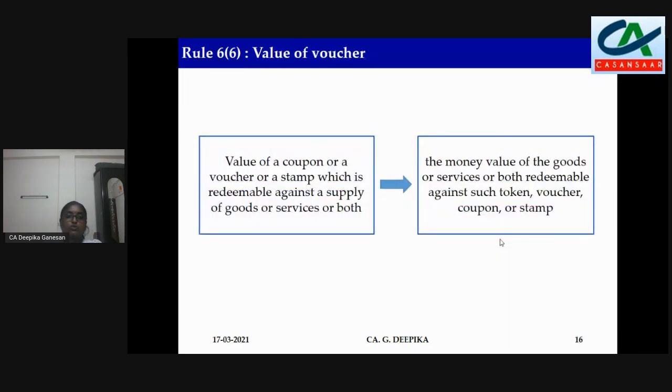Next, value of a voucher, Rule 32 Sub-Rule 6 of CGST rules. Value of a coupon or a voucher or a stamp which is redeemable against supply of goods or services or both. Then the money value of the goods or services or both redeemable against such token, voucher or coupon or stamp. Now say for example we have a 500 rupees worth voucher,